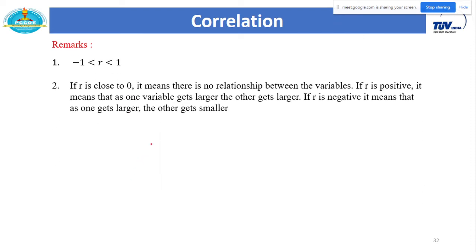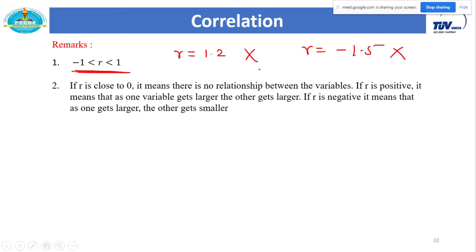Now there are some important remarks on correlation. The most important result as far as correlation is concerned is that this R value always lies between -1 and 1. So the coefficient of correlation, R, lies between -1 and 1. If you get a value of R to be, say, 1.2, that is totally wrong, or if you get R to be, say, -1.5, that is totally wrong.